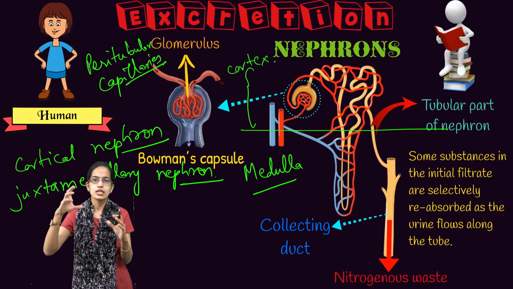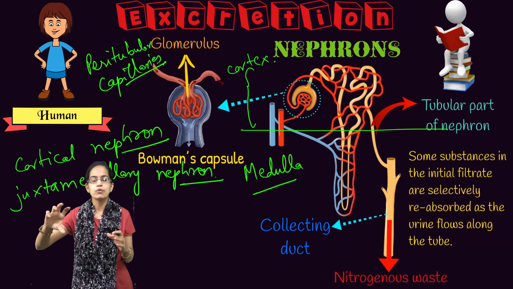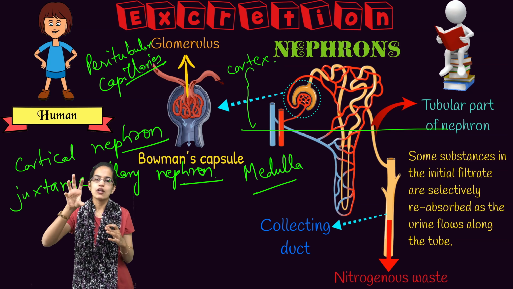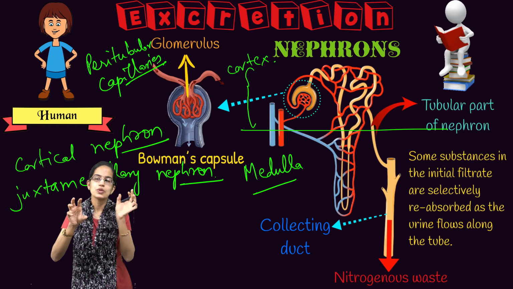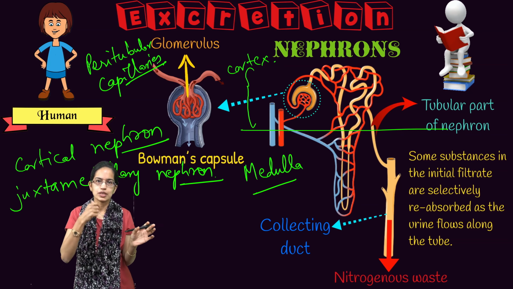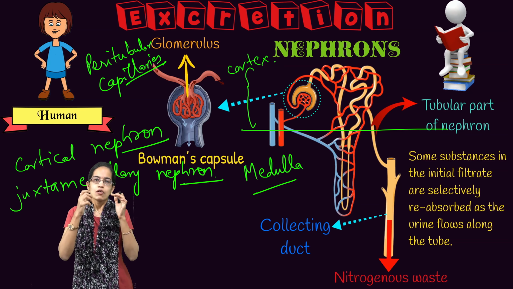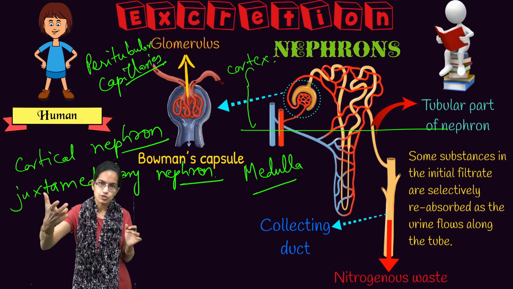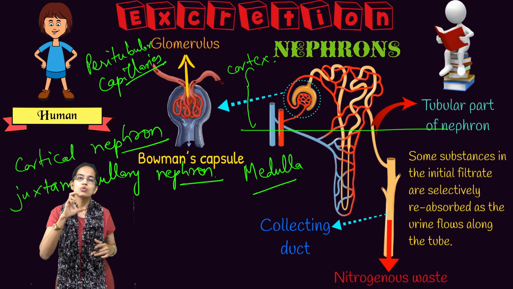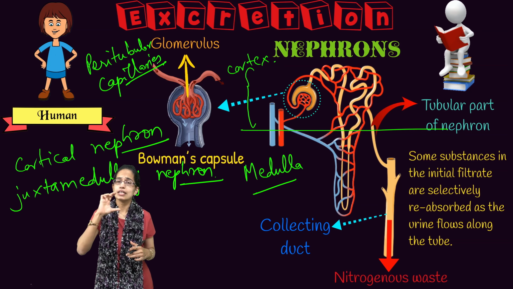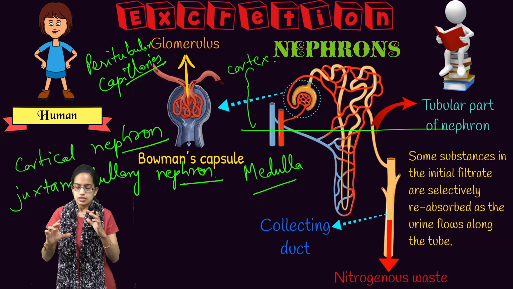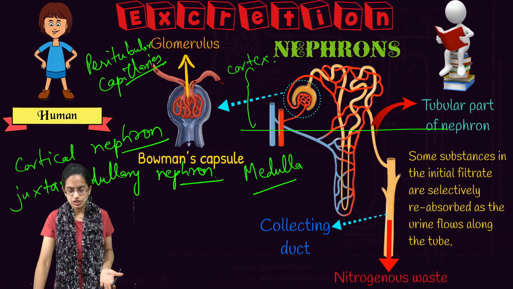and each nephron has a renal corpuscle, which is composed of the Bowman's capsule along with the glomerulus. This, along with the proximal and the distal convoluted tubules, that is the PCT and the DCT, is present in the cortex of the kidney. The region of the loop of Henle is present in the medulla. If the loop of Henle is small, it is seen in cortical nephrons. If it is long, it is seen as a juxtamedullary nephron. This is about the kidney and the structure of the kidney.